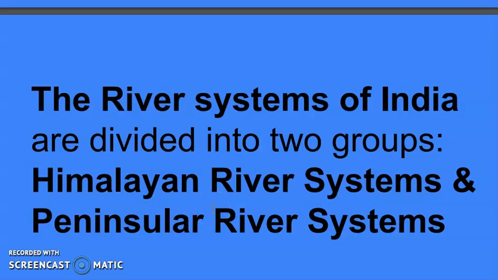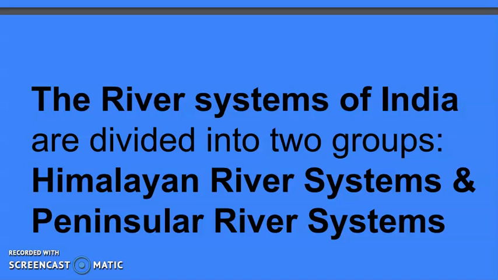Basically, we have already read that the river system of India is divided into two parts. One is the Himalayan river system, another one is the peninsular river system. Now, what is this Himalayan river system? The Himalayan river systems are those river systems where the rivers are generated from any glaciers of the Himalayan region only, and they flow through the northern part of the country in different states of the northern part of India. Basically, Himalayan rivers, as I told you earlier also, are perennial rivers. They have water throughout the year.